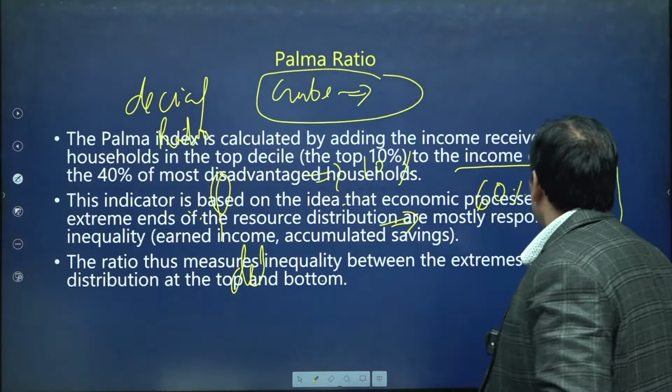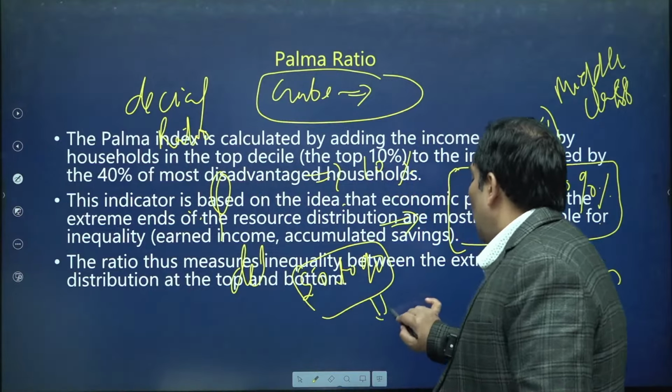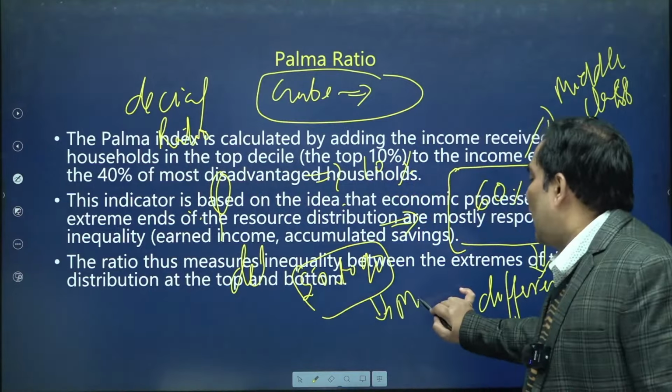They do not have too much difference in their income, because they are known as middle class people. The people in the 50 to 90% bracket are known as middle class, and middle class people do not have too much disparity in their income.